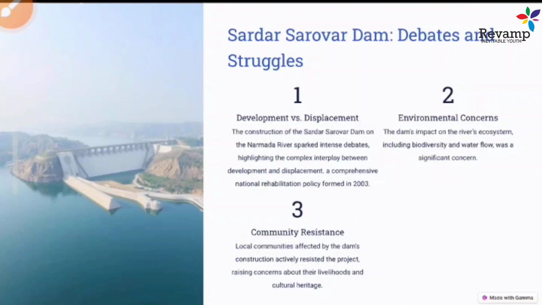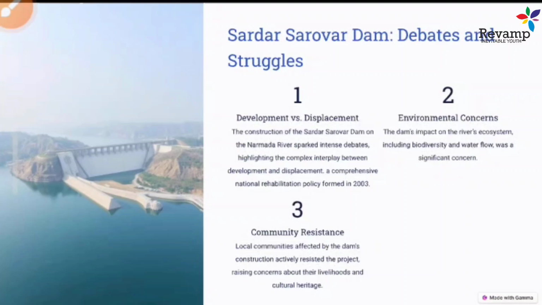I already told you how the community started resisting this project, because a lot of organizations were talking about the rehabilitation of displaced people and their grievances. All these issues led to the creation of a new policy. The National Rehabilitation Policy was formed in 2003.